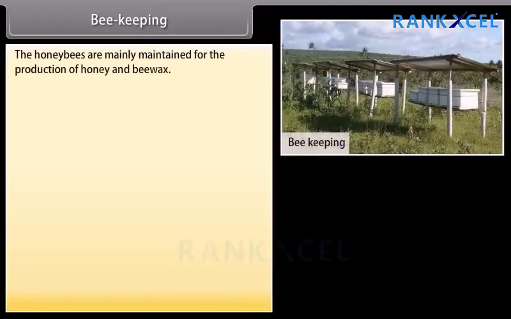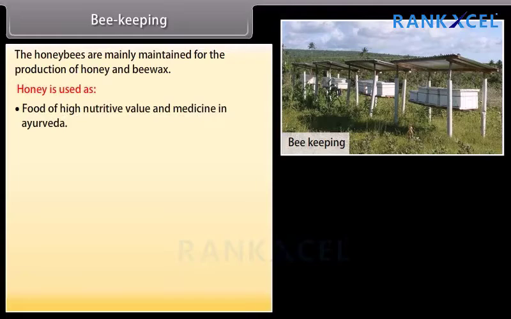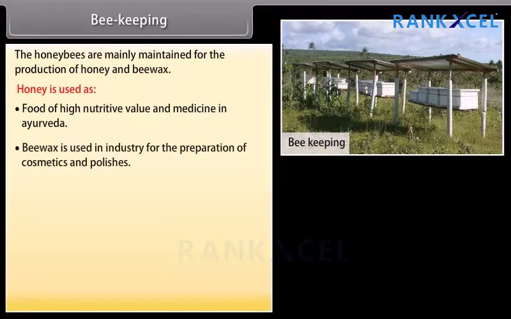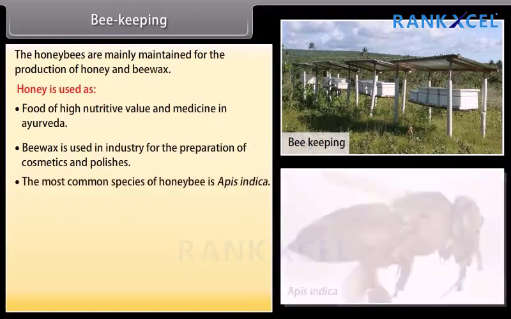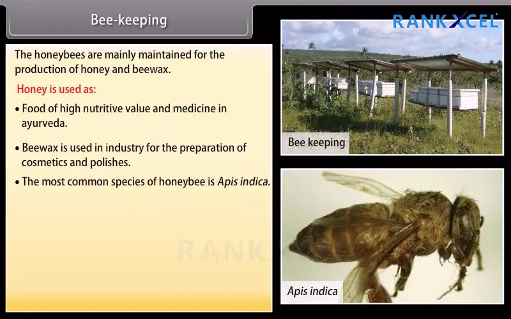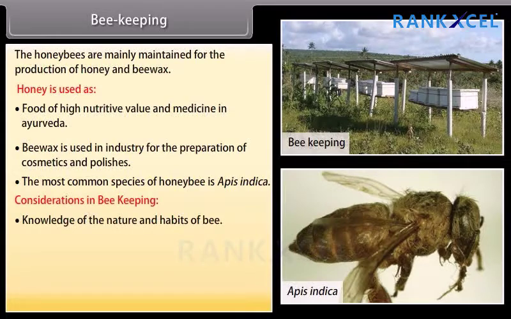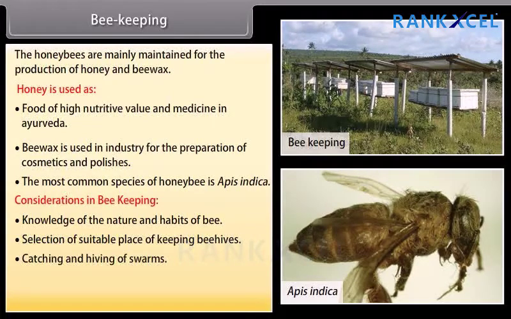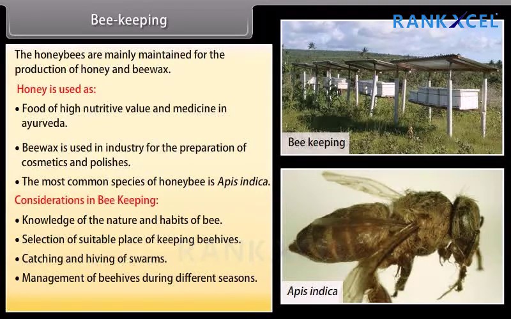Beekeeping. The honey bees are mainly maintained for the production of honey and bee wax. Honey is used as food of high nutritive value and medicine in Ayurveda. Bee wax is used in industry for the preparation of cosmetics and polishes. The most common species of honey bee is Apis indica. Considerations in beekeeping: knowledge of the nature and habits of bee, selection of suitable place of keeping beehives, catching and hiving of swarms, management of beehives during different seasons, handling and collection of honey and bee wax.